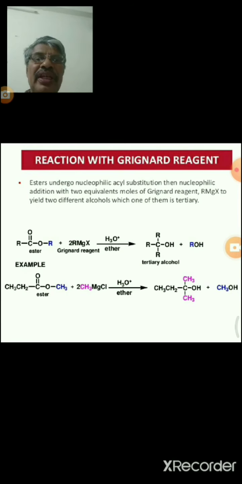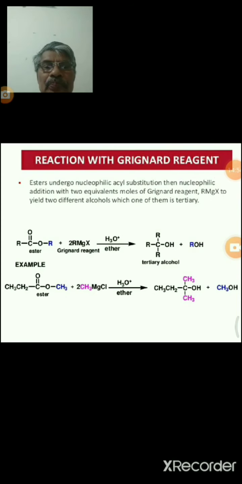Reaction with Grignard reagent. Alkyl magnesium halides are the Grignard reagents. How to prepare the Grignard reagent? Alkyl halide reacts with magnesium, and in the presence of dry ether, we can get the Grignard reagent.